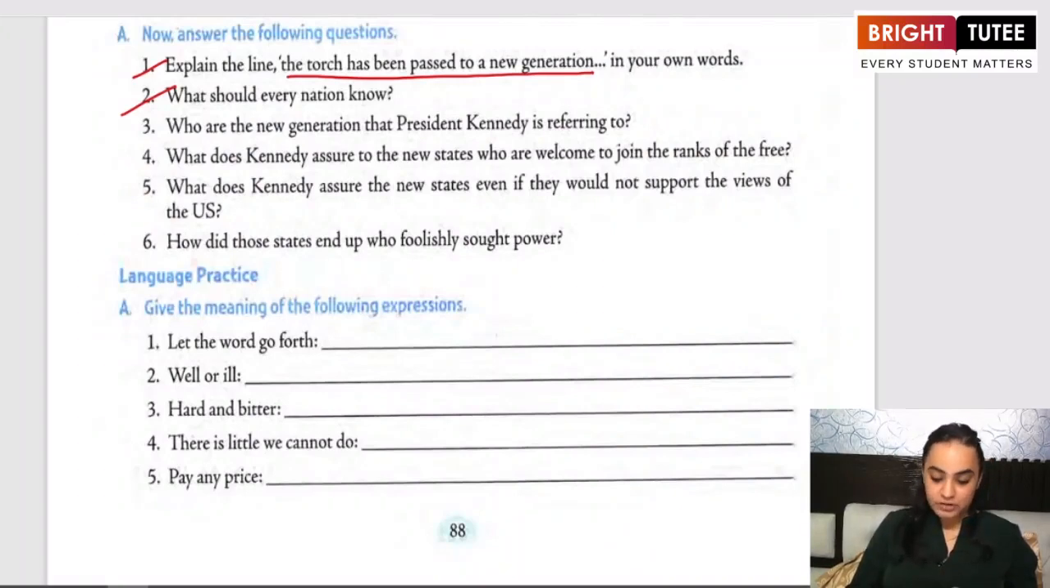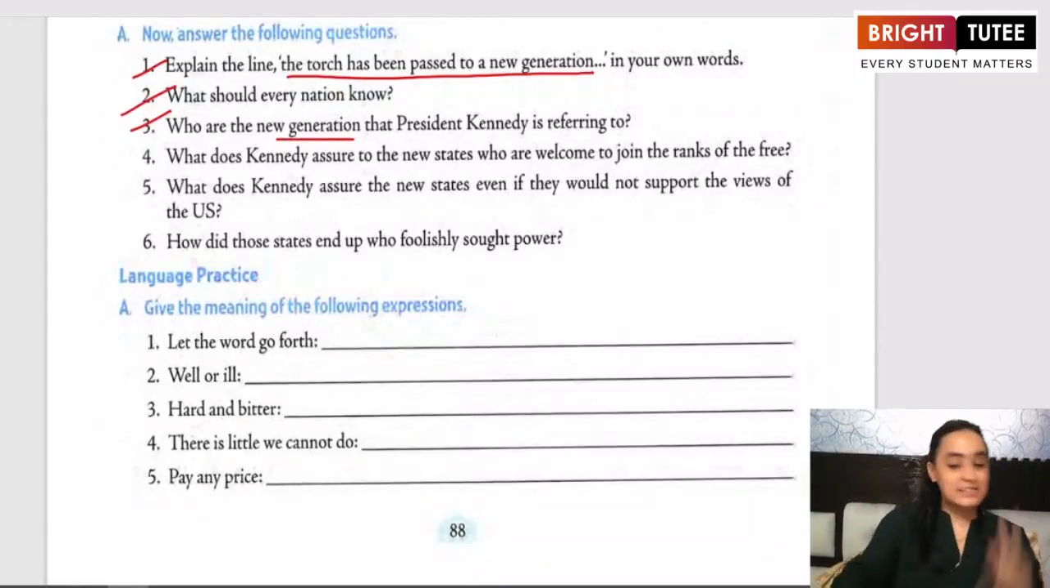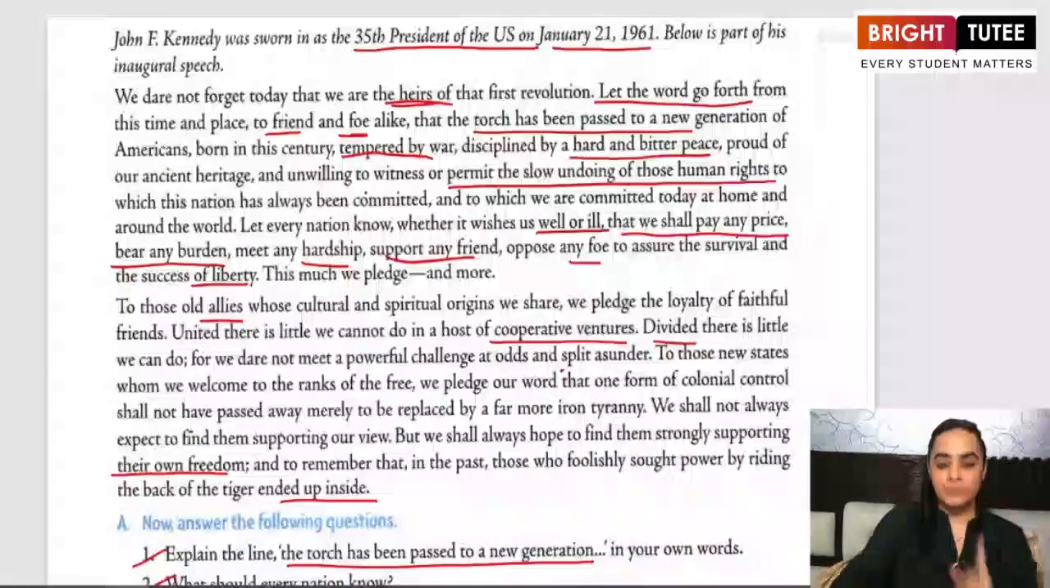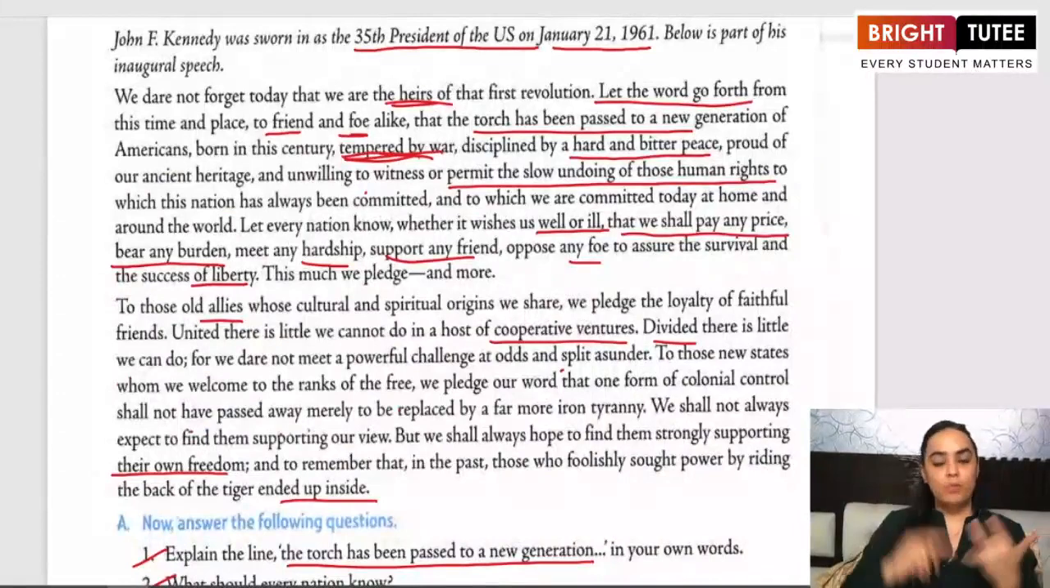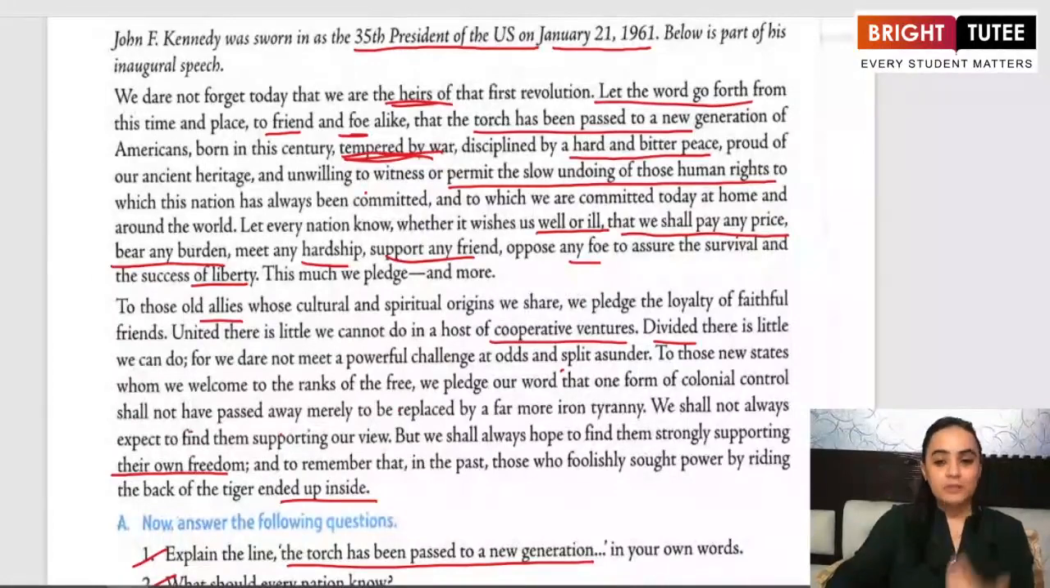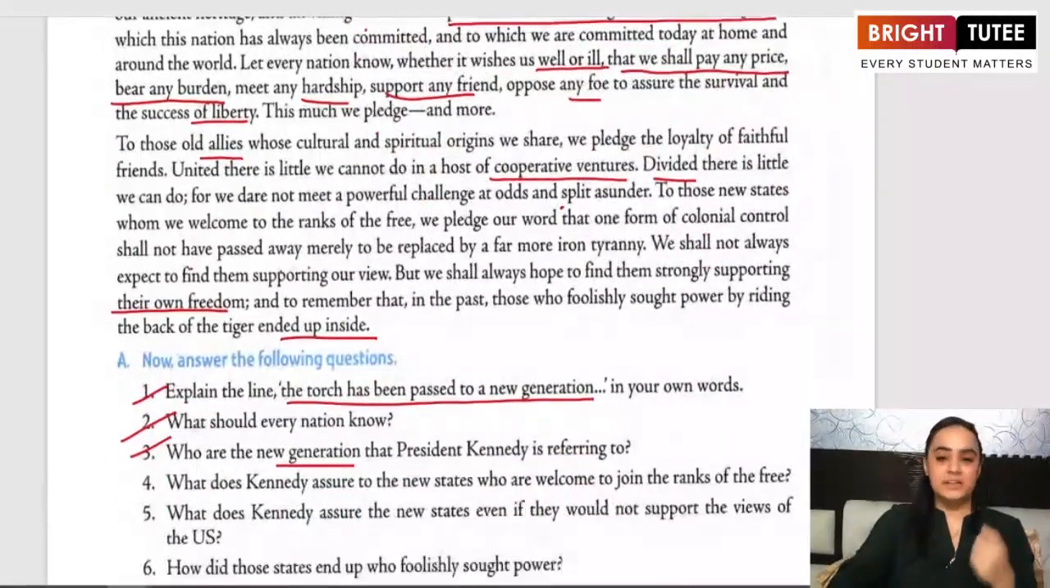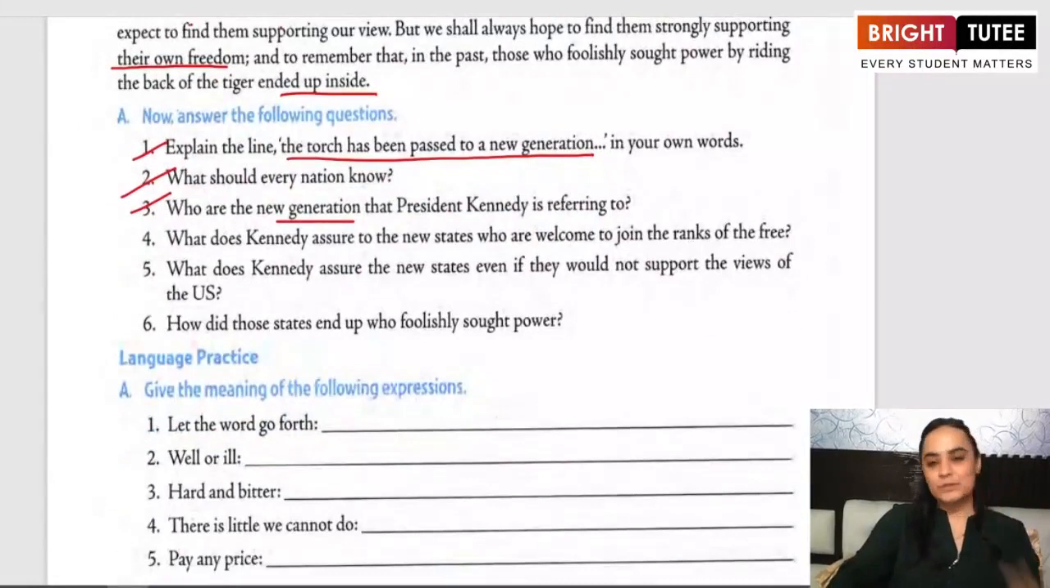Who are the new generation that President Kennedy is referring to? So, who are the new generation? New generation, according to President Kennedy, refers to those people, as it has been very clearly stated in the first paragraph, those people who have been tempered by war, who are born in the century, who have seen the hardships in life. They have got themselves hurt because of the war, because of the peace, and they are proud of their heritage and believe in fighting for the human rights. This is what the new generation, according to John F. Kennedy, is.